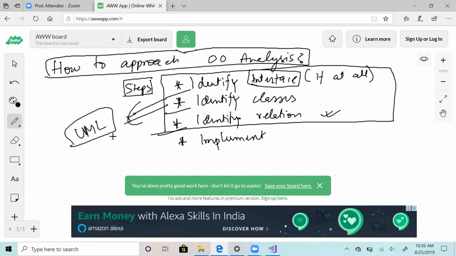We'll slightly touch upon this. I don't want to go into much UML because it's only to help you in your implementation. And obviously, if you use proper UML notations in an interview, it will also leave a good impression of you.